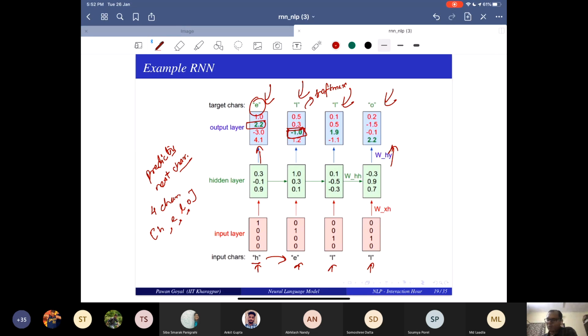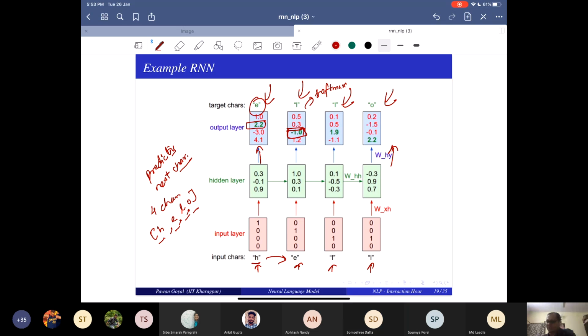So at test time, give me an example. What will be your input? Suppose A and D. Suppose A and I give as input, and I want to fix these 4 characters only. Fix these 4 characters: H, E, L, O. So, sir, the output will appear like that, that output part I'm not getting.